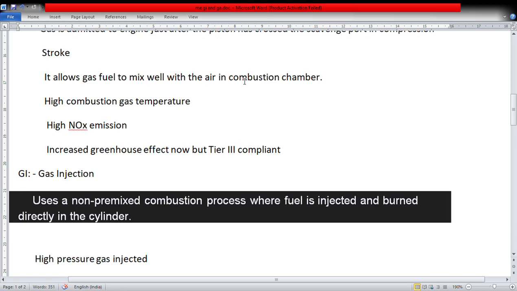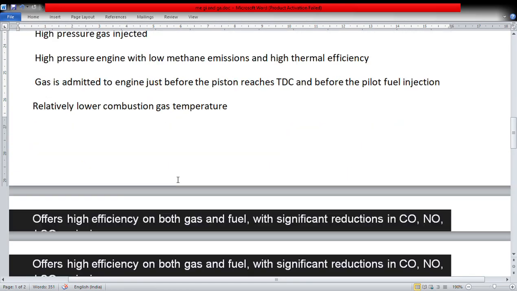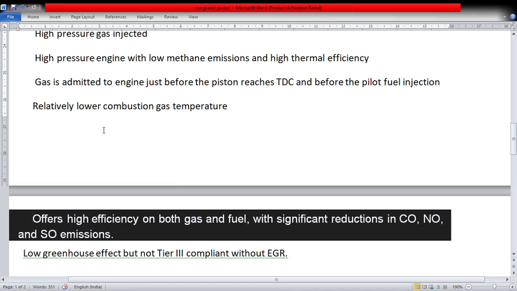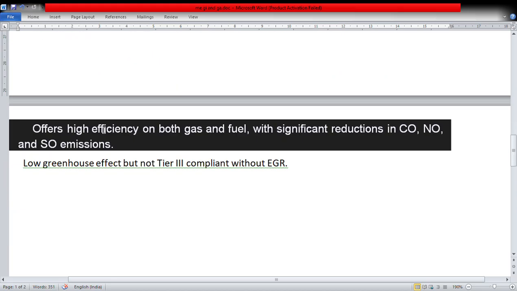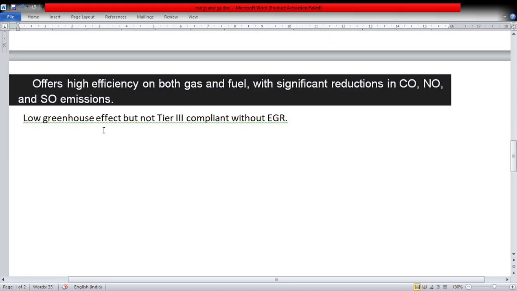Here in gas admission you have better combustion because the mixing will be better, since gas is admitted only after the scavenge ports. Here you will have relatively lower combustion gas temperature, so lower NOx emission and SOx emission, all these will be reduced, but they are not tier 3 compliant without EGR, that is exhaust gas recirculation.